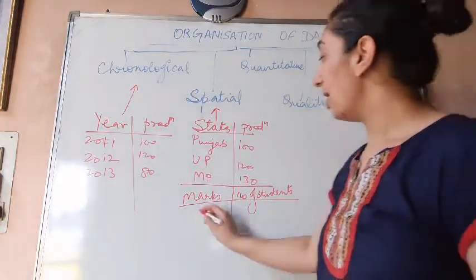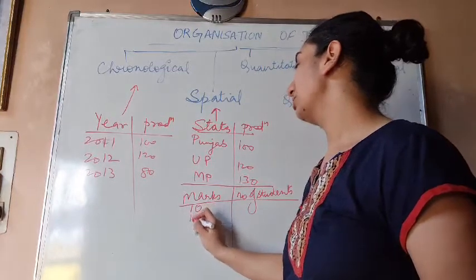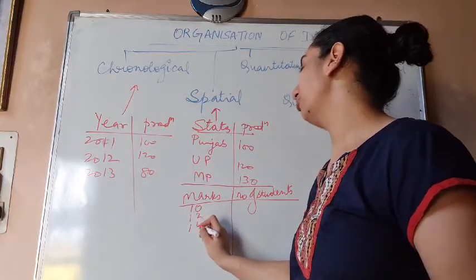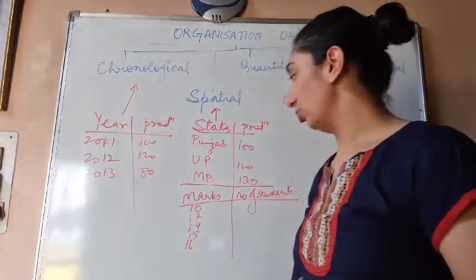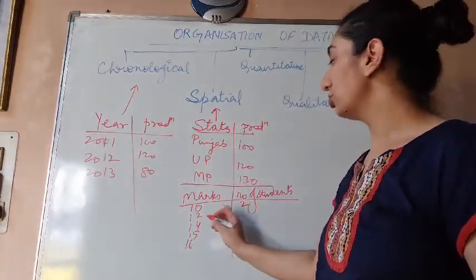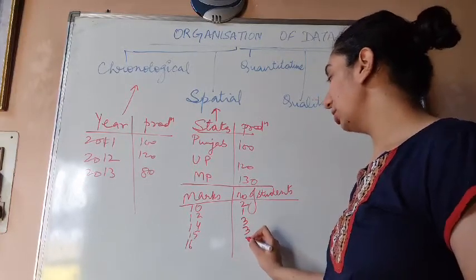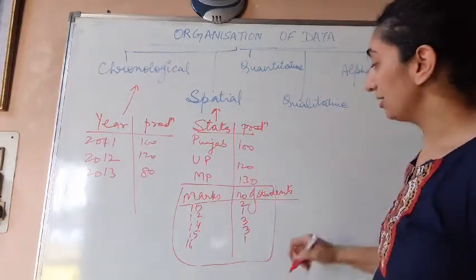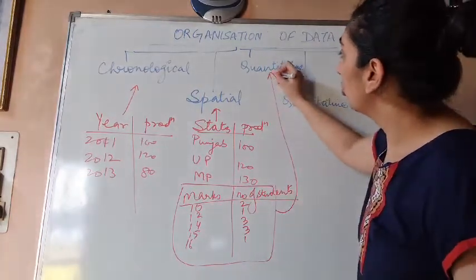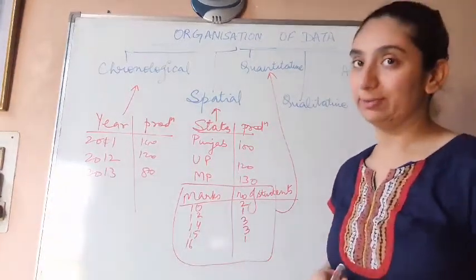From 10 marks, 2 students have got, 12 marks 1 has got, 14 marks 3 got, 15 marks again 3 got, 16 marks 1 has got. Now this type of organization of data is called quantitative organization, based on the quantity I've organized.